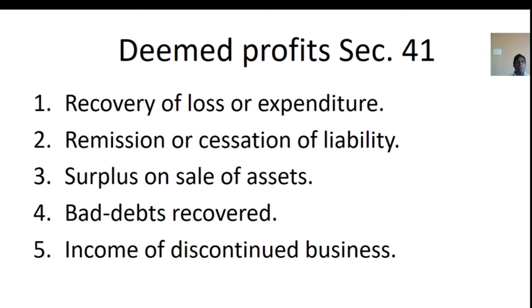Surplus on sale of asset. When any building, machinery, plant or furniture held by an undertaking engaged in the generation and distribution of power, on which depreciation is claimed on the original cost, is sold, discarded, demolished or destroyed, and the sale value exceeds the written down value, so much of the excess as does not exceed the difference between the actual cost and written down value is chargeable to tax as income of the business.